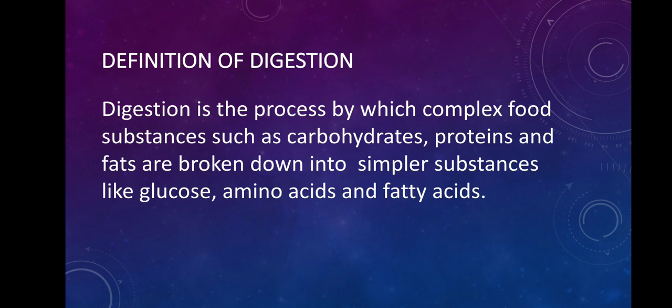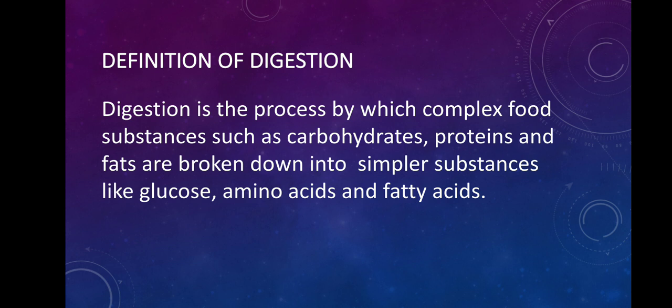Digestion is the process by which complex food substances such as carbohydrates, proteins, and fats are broken down into simpler substances like glucose, amino acids, and fatty acids. This definition looks quite long, but it is very easy to understand. Now, listen carefully. Digestion simply means breakdown of macromolecules into micromolecules.